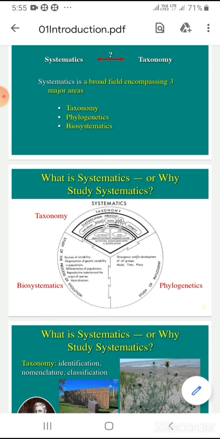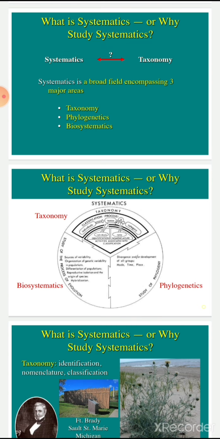Mutation, crossing over in sexual reproduction, polyploidy, and hybridization are some tools to produce variability.